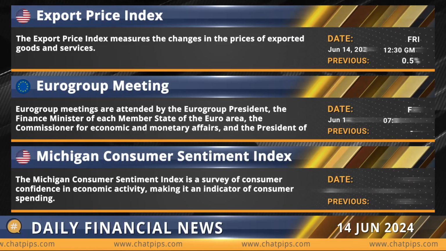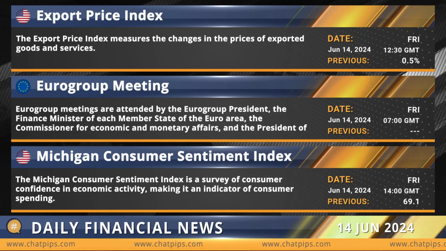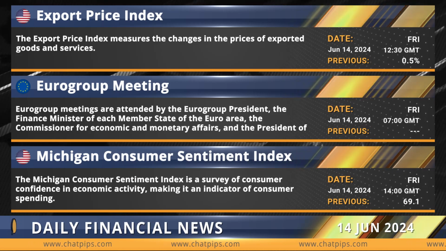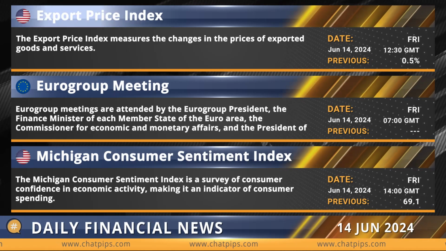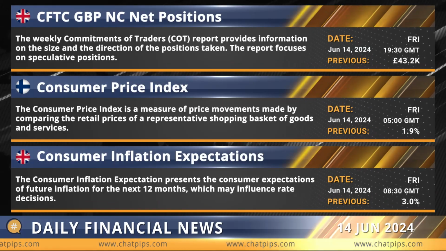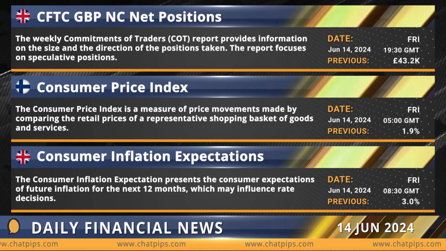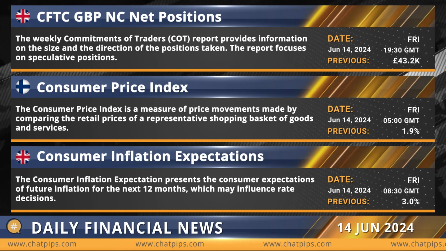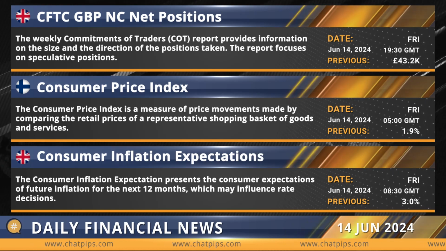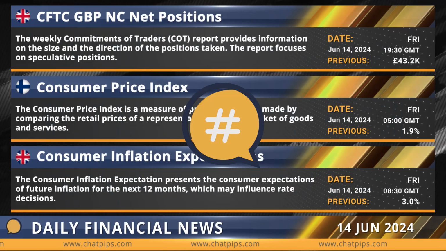Coming up, our chief analyst's review of today's most interesting economic events. The US Export Price Index will be released at 12:30 GMT. The Eurozone's Eurogroup meeting at 7 GMT. The US Michigan Consumer Sentiment Index at 14 GMT. The UK's CFTC GBP NC net positions will be released at 19:30 GMT. Finland's Consumer Price Index at 5 GMT. The UK's consumer inflation expectations at 8:30 GMT.